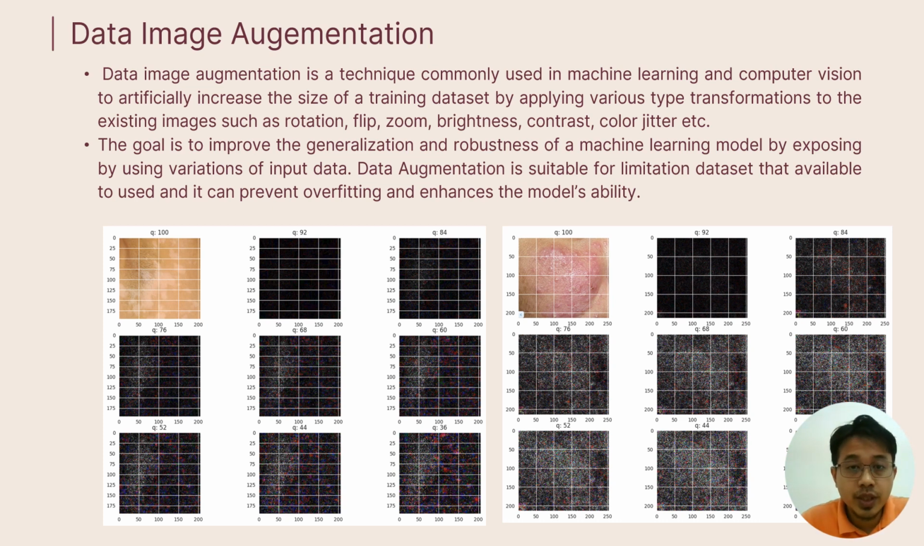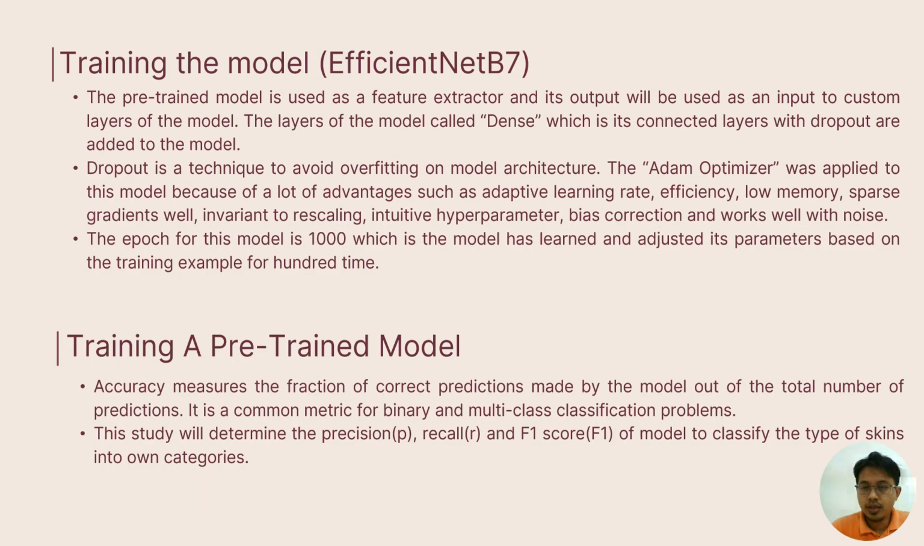The goal is to improve the generalization and robustness of the machine learning model by using variants in the input data. Data augmentation is suitable for the limited dataset available to use, and it can prevent overfitting and enhance the model's ability. So the next part is training the model by using EfficientNet B7.